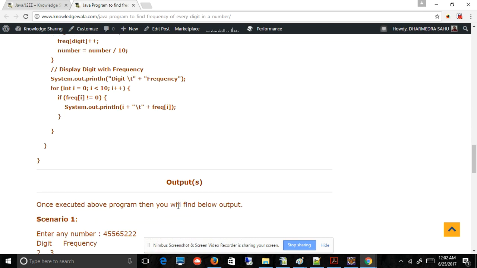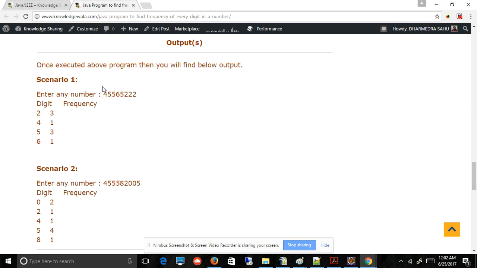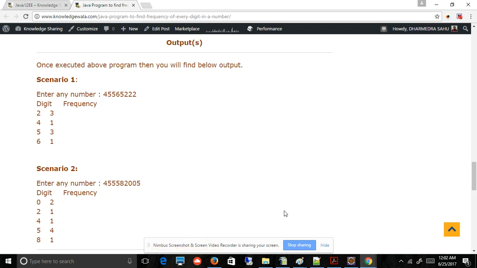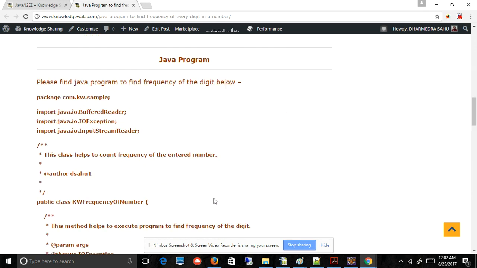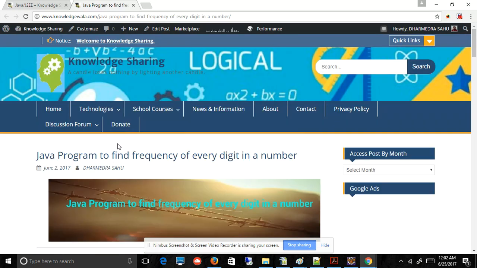And after this program, I have outputs, like I executed some scenarios in my local system before putting them here. So that is scenario number one, scenario number two. And then after that, I will post this video which I am preparing right now here in this series. So this is the very basic post for a Java program to find out the frequency of every digit in a number. I will explain to you what this means.